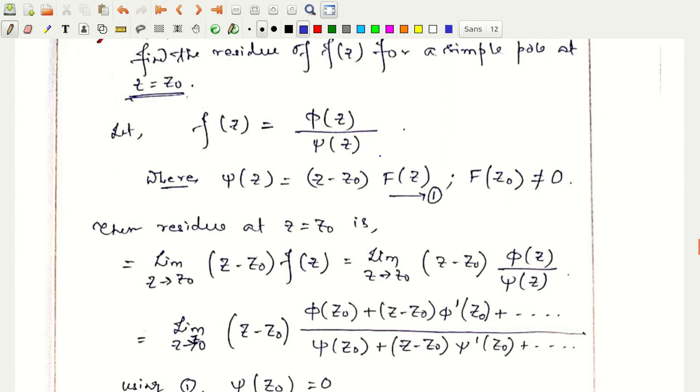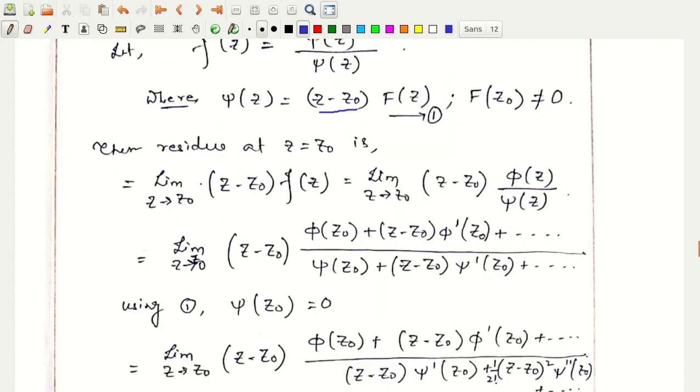We can express any complex function in the form of this, because the numerator phi of z will be some function which doesn't have a pole, and the denominator has a 0 at z equal to z0. So there will be a term containing z minus z0, and the rest I call capital F of z.